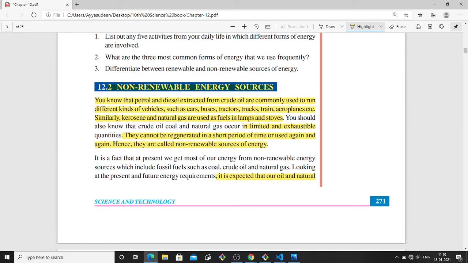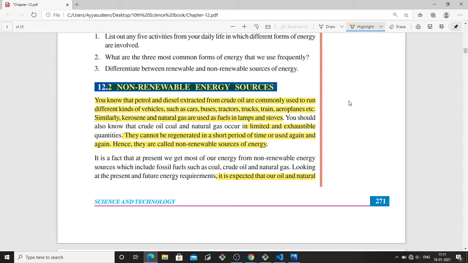Whatever I explained, non-renewable energy sources like petrol and diesel, they are extracted from crude oil. From crude oil we can extract petrol, diesel, and kerosene, and these can be used as fuel for different machines and vehicles. They are limited in amount and exhaustible. They cannot be regenerated in a shorter period of time, and you cannot use them again and again. Once you use the petrol, you cannot use it again.